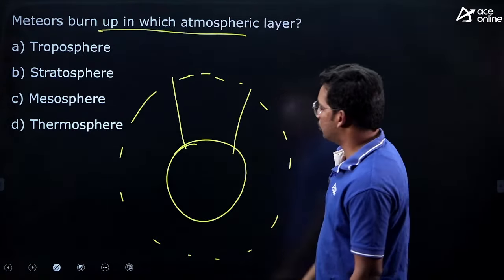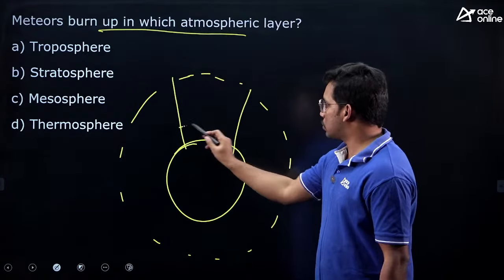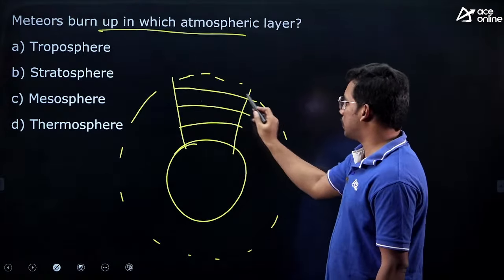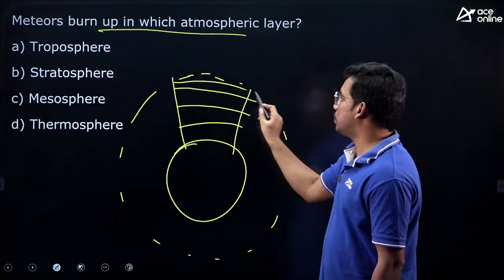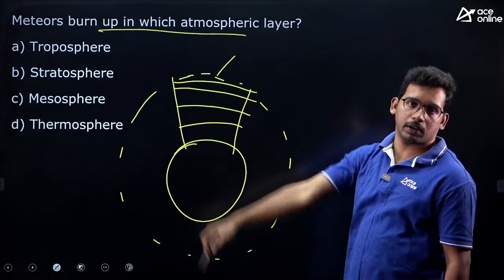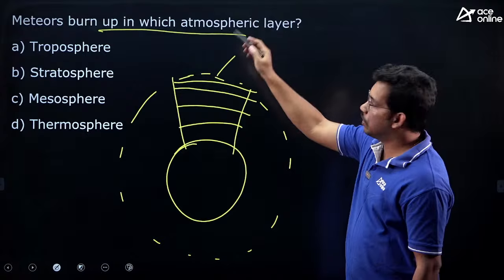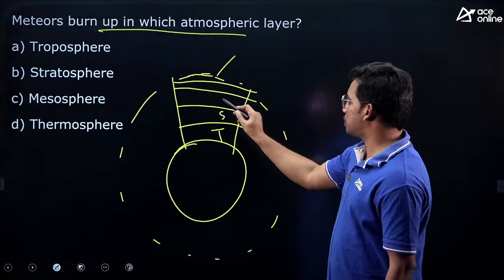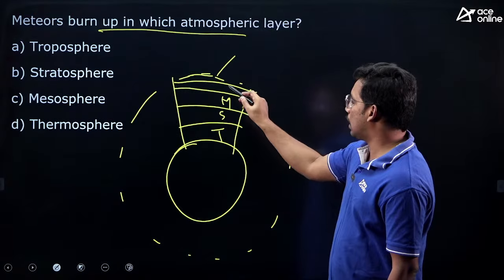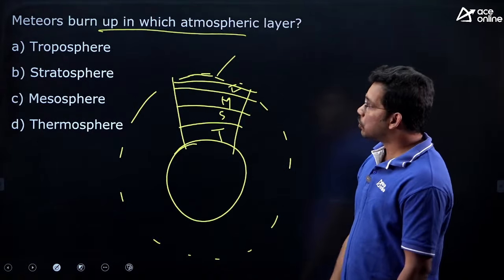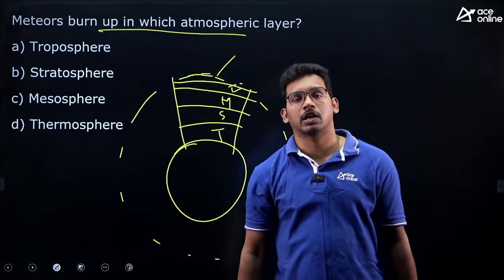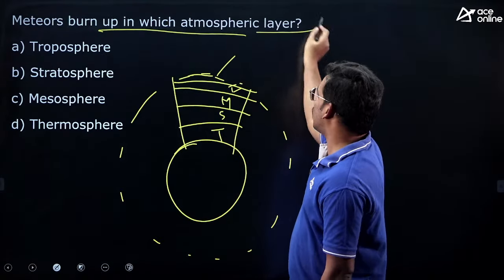If you cut into one strip, this is troposphere, stratosphere, mesosphere, then we have ionosphere, and outermost is exosphere, that is space. So only these 4 are the layers: troposphere, stratosphere, mesosphere, and ionosphere or thermosphere. So in which layer do meteors, that means some other space objects coming into the atmosphere, get burned up?